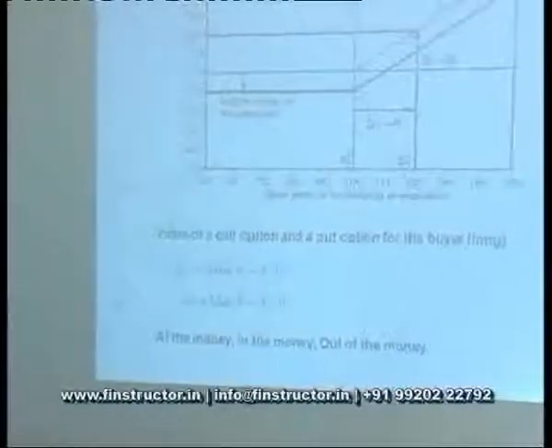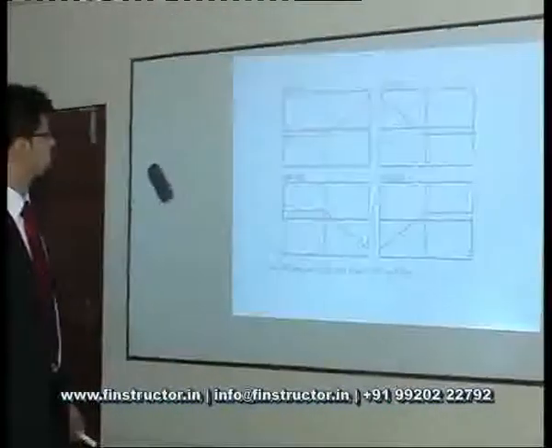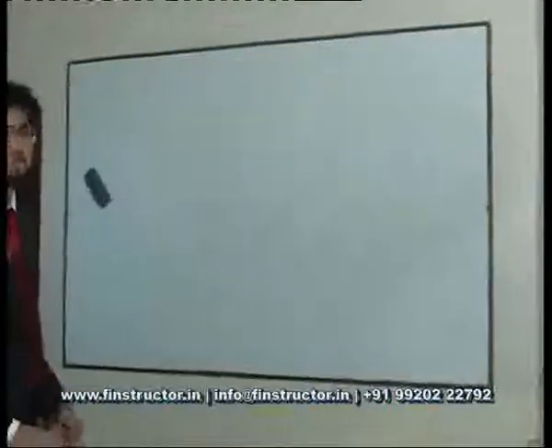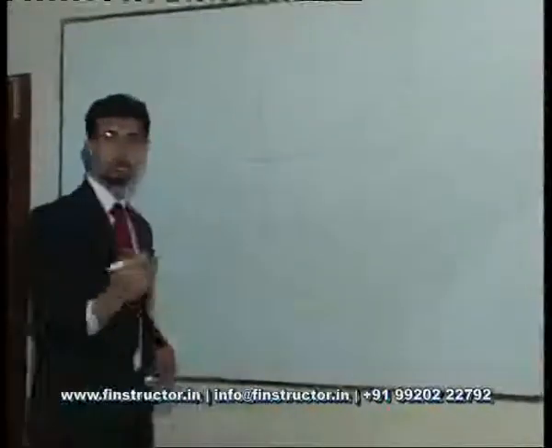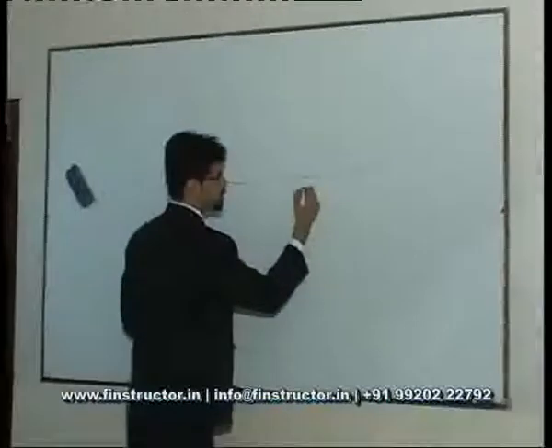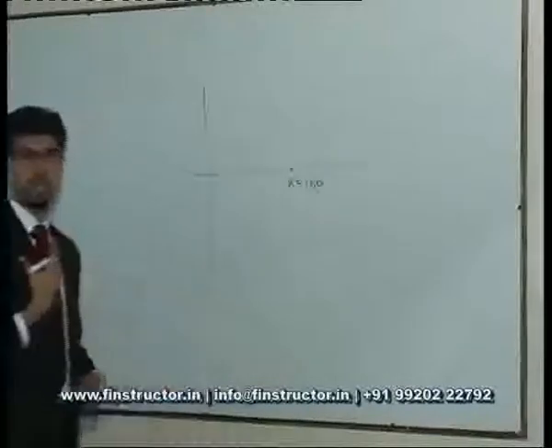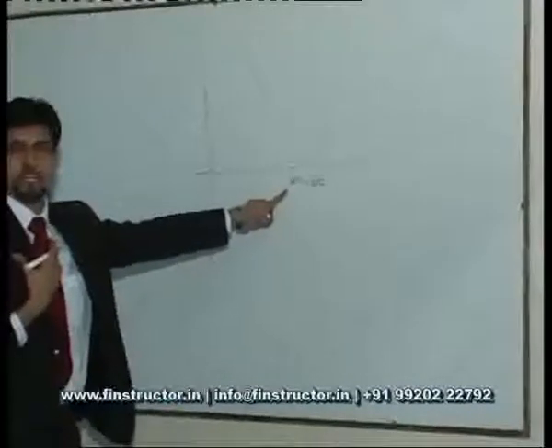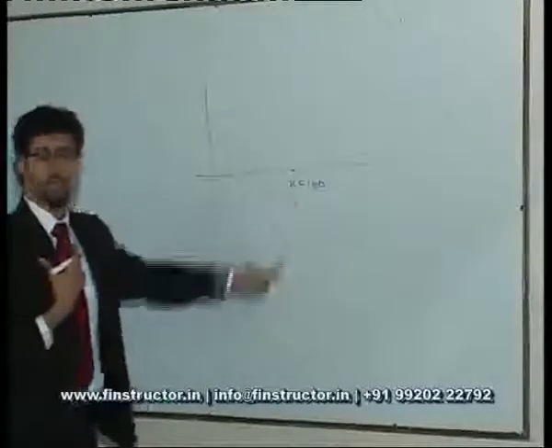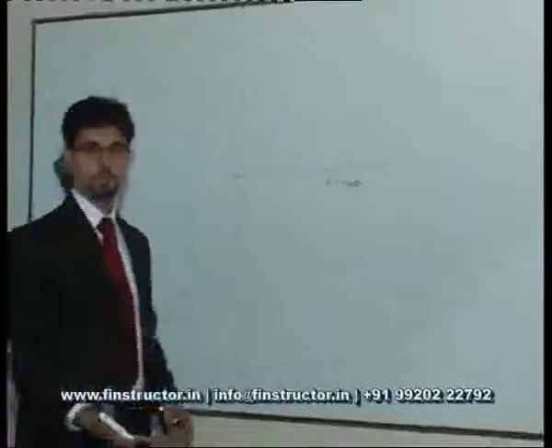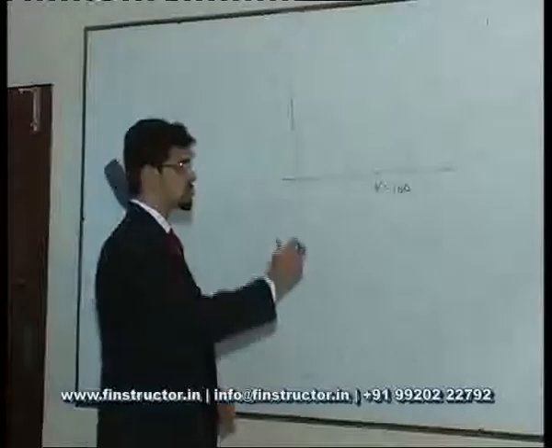Now, let's understand what a call option means, or what a payoff is to a call option. A call option gives me the right to buy the asset at a pre-decided price. So let's say the pre-decided price is K, let's say it's 100. As a holder of the option, I can go to the seller of the option and say that please sell me the stock for 100 rupees because we have an agreement. When will I do that? When the actual spot price is greater than 100. So let's say I had an agreement that 1 year later I can buy the stock at 100.